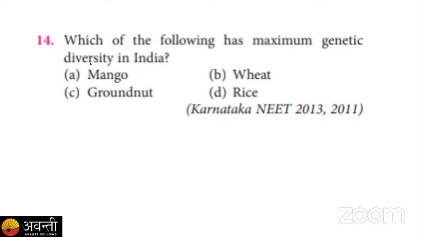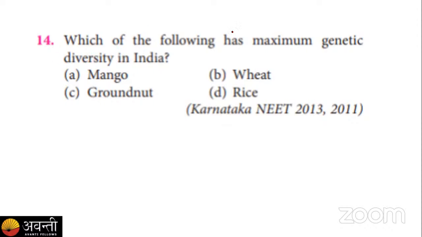Okay, the last 5 seconds are left. We have to choose among mango, wheat, groundnut, and rice, which is having the highest number of species diversity. So here I am ending. Sorry, here we have the genetic diversity.